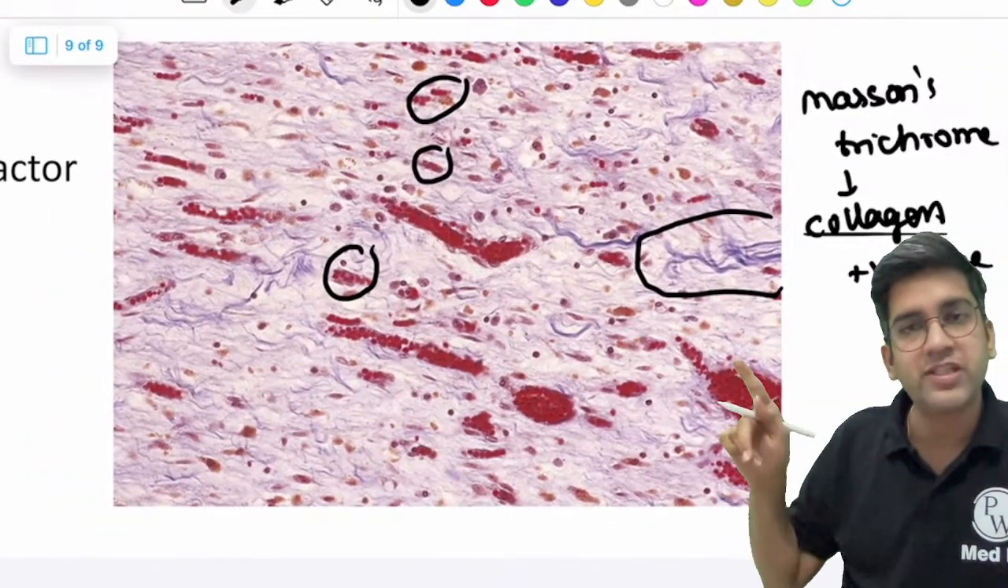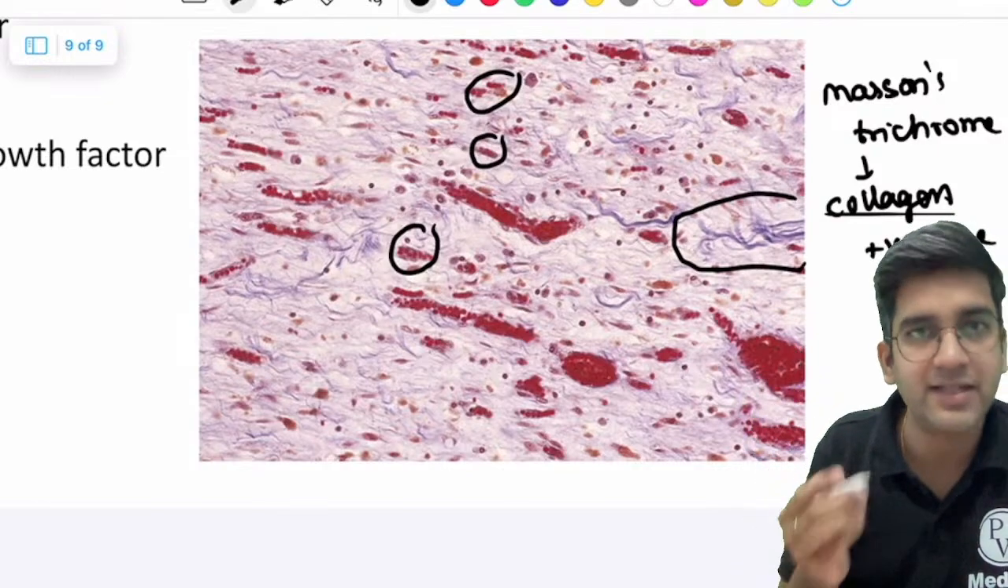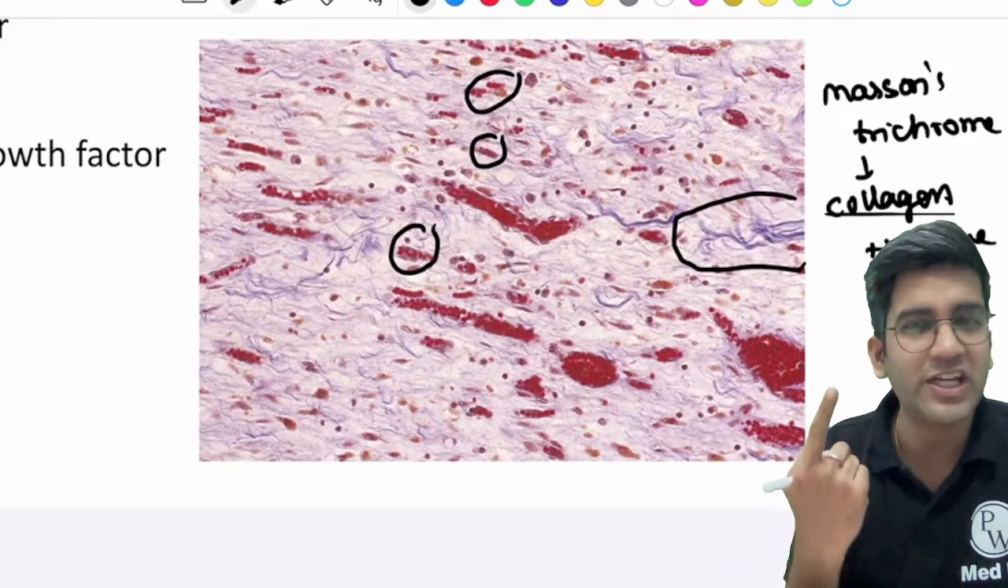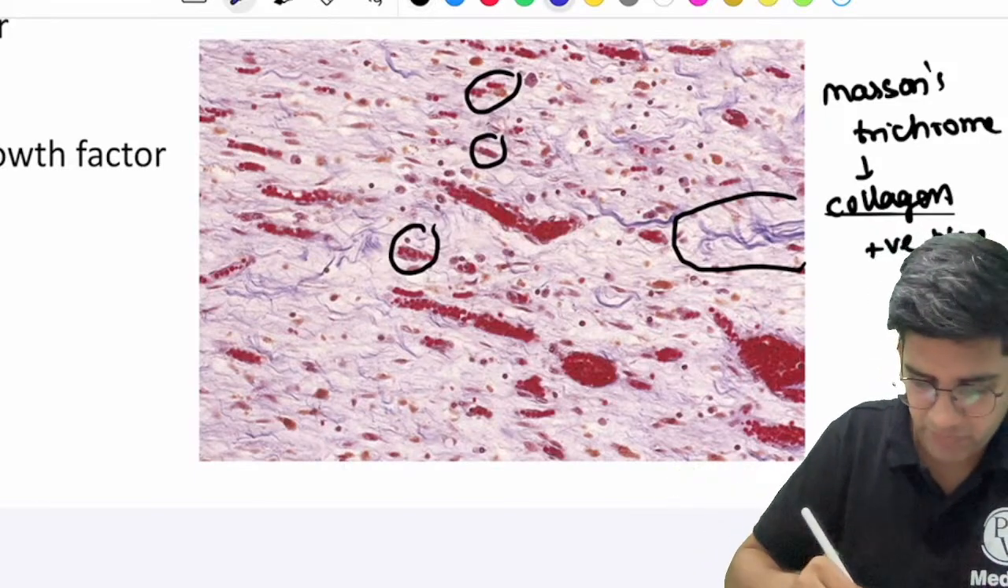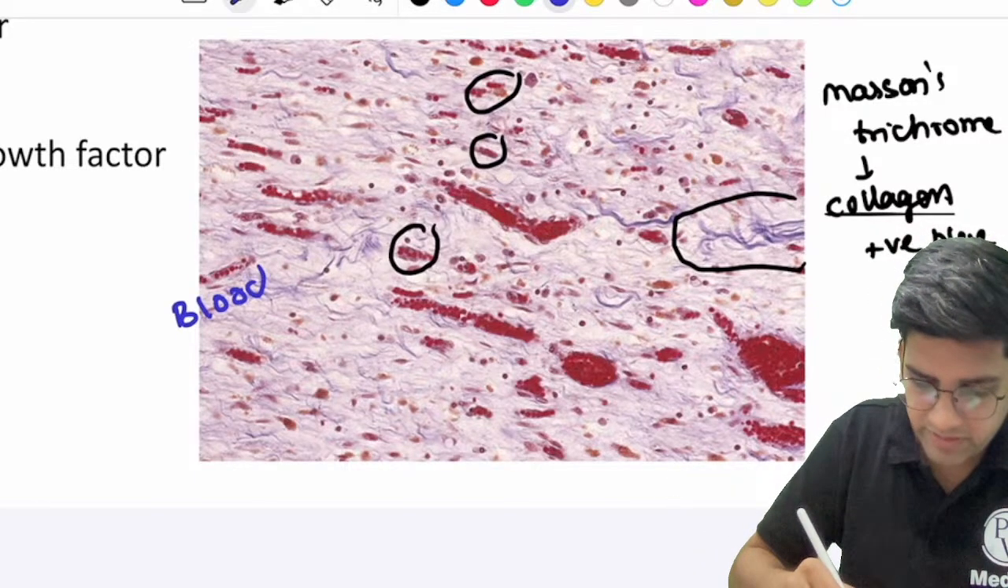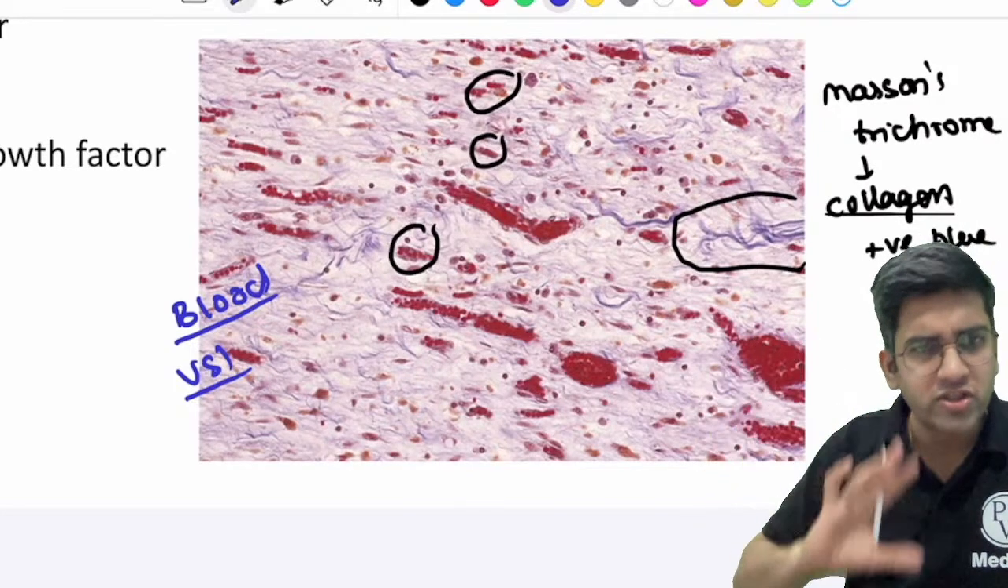It's a fiber. So these are all collagen fibers, which are positive in Masson's trichrome. And like you guys exactly said, I have lots of red areas. Red is only one thing in my body, which is blood. That's all right. So I have blood vessels. So in this tissue, I have blood vessels and collagen. Lots of blood vessels, right?